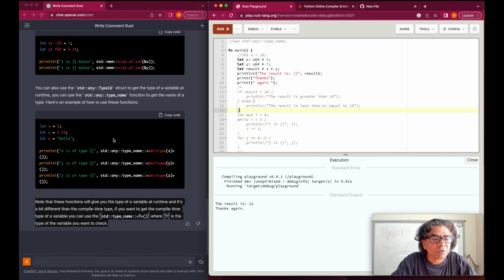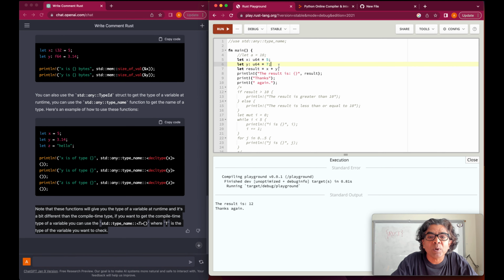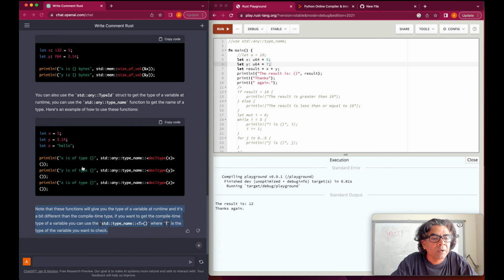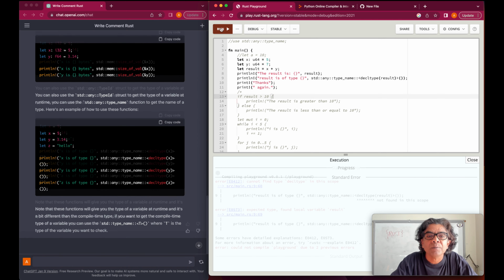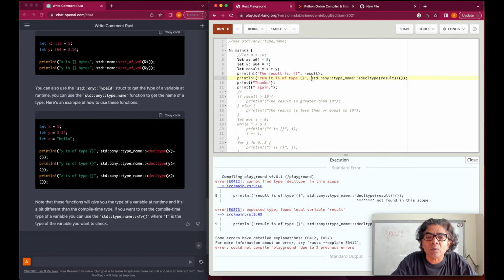So based on Rust, if you would want to get the type of x, y, and result, let's take this line and say what the result type is. So println, we could say the result is the type of result here, and let's run. Now as you could see here, whenever we have used std, any, and type name, the error came that it is not found in this scope.